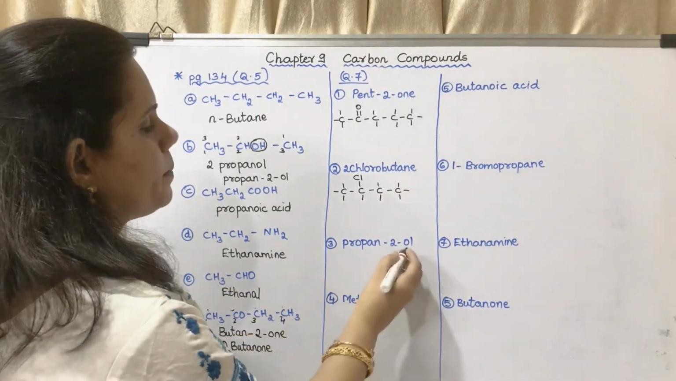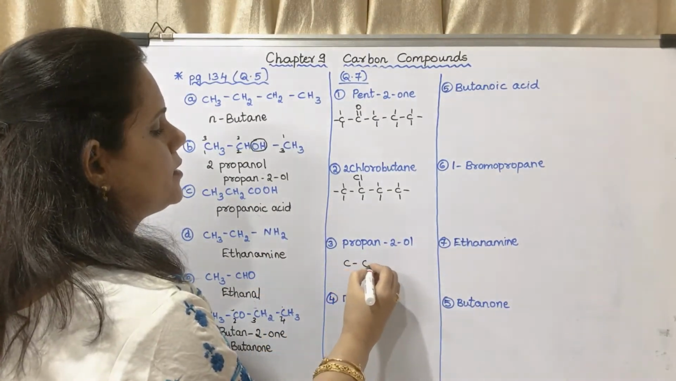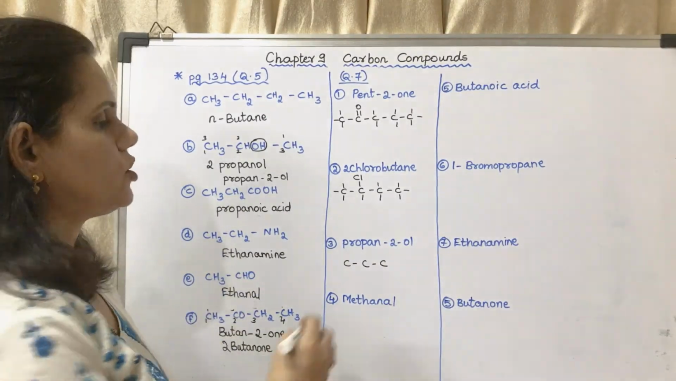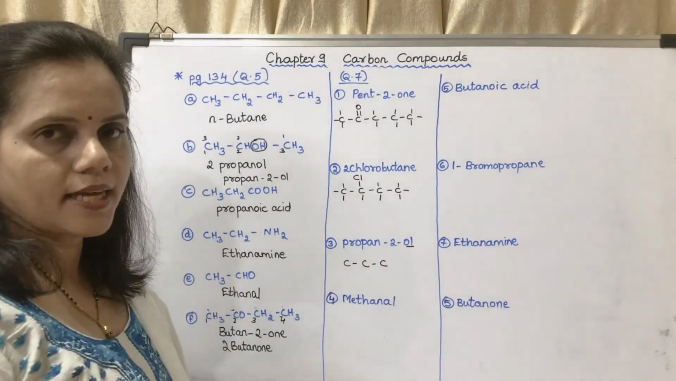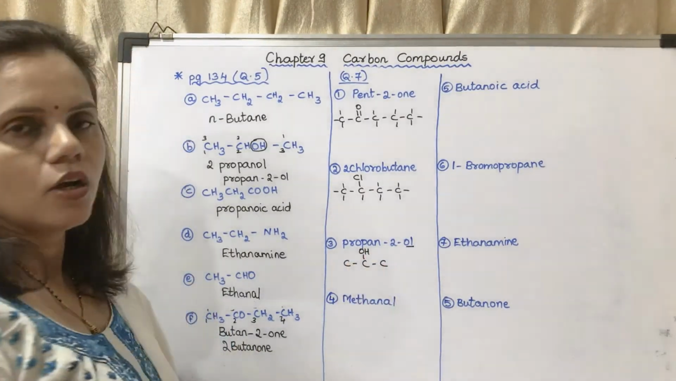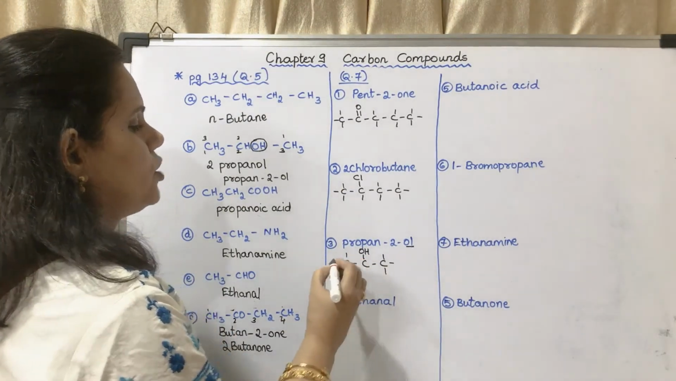Now the next is propan-2-ol. Propan, that means it is 3 carbon atoms. 2, that means on the second position there is OL, that is alcohol group. So this is the second carbon atom which is having OH. The others are having hydrogen.